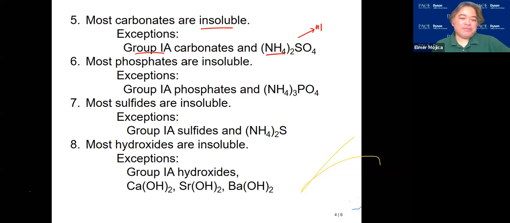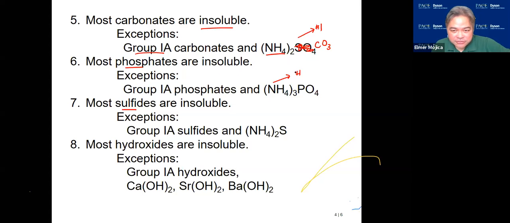You're going to apply this also with the phosphates and with the sulfides. So what are the carbonates? This is wrong. It should be CO3, ammonium carbonates. Now, if we have the phosphates, most of them are insoluble except if you have group 1A and the ammonium ion.